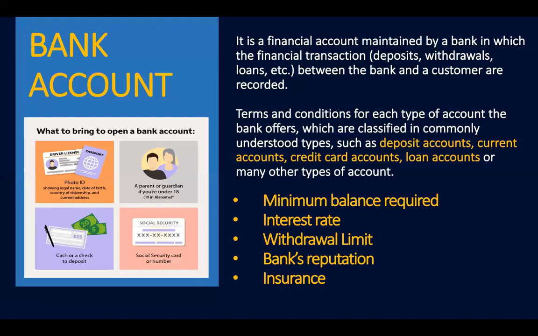Okay, now it's also important that you look into the bank's reputation, the track record of the bank. So you look into the integrity of the bank because you let the bank safekeep your money. So this is hard-earned money that we're talking about. So it's very important that the bank is worthy of your trust. And of course, last but not the least, insurance. So PDIC maximum insurance is 500,000 pesos per account.